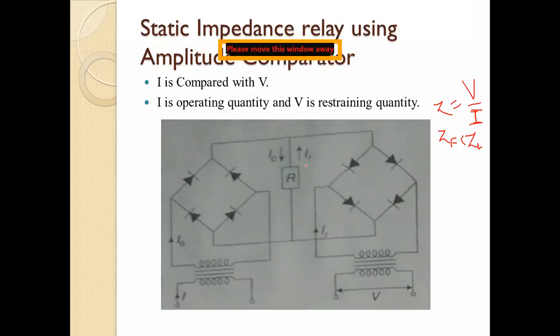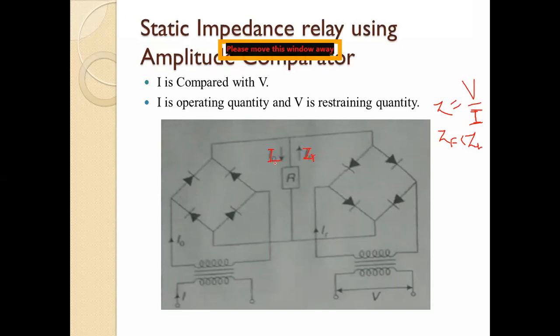I0 and IR will be compared here. I0 is the operating quantity, and IR is your restraining quantity.